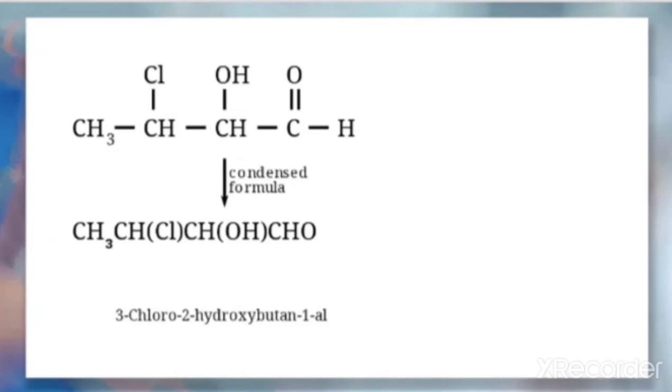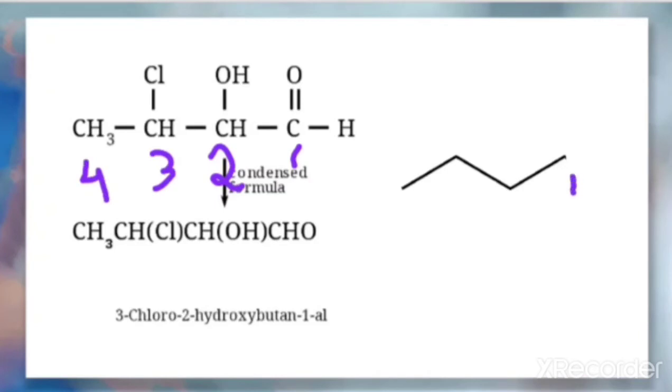Now, how do we write the bond line formula for this one? Count the number of carbon atoms in this: 1, 2, 3, 4. Four carbon atoms are there. So we'll write the zigzag line in this way. Now you can check here 1, 2, 3, 4. Here, this is the first carbon, this one is the second, this is the third, this is the fourth. So I'm keeping this as the first, second, third and fourth.